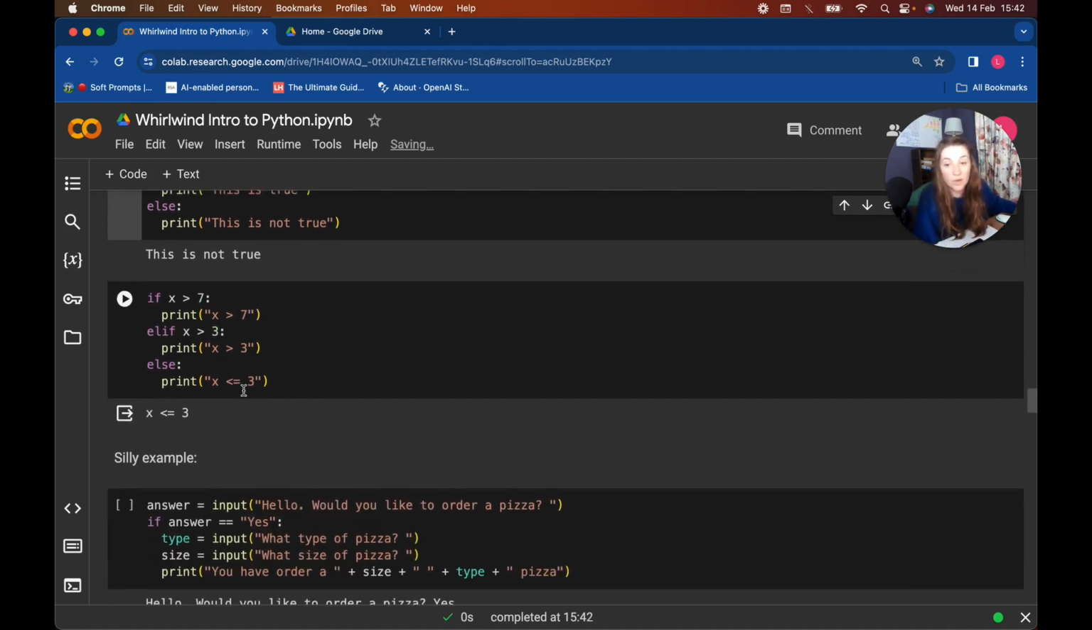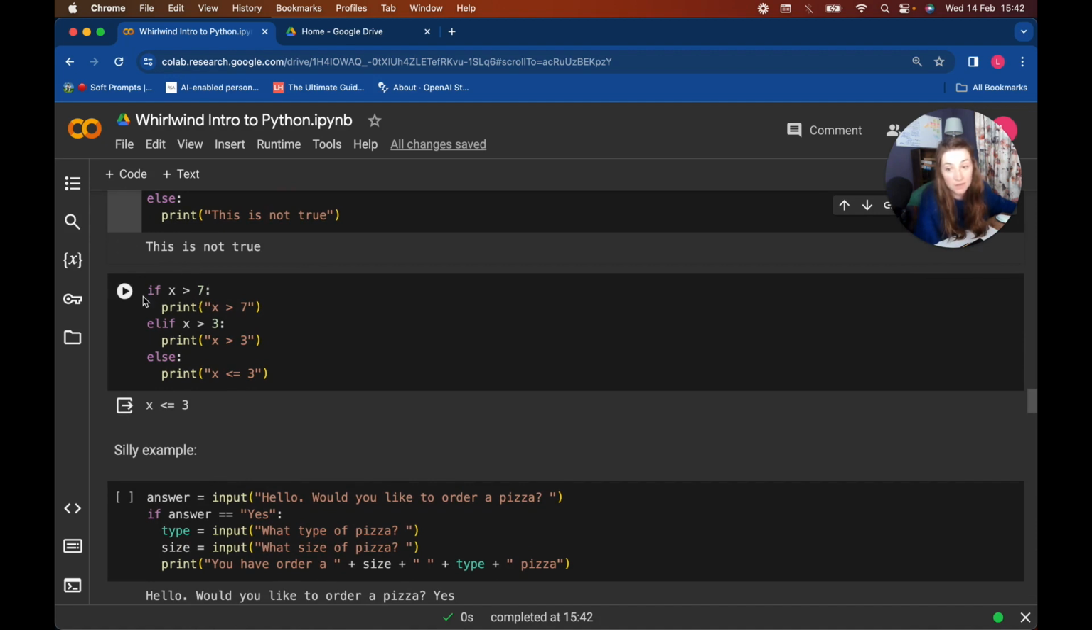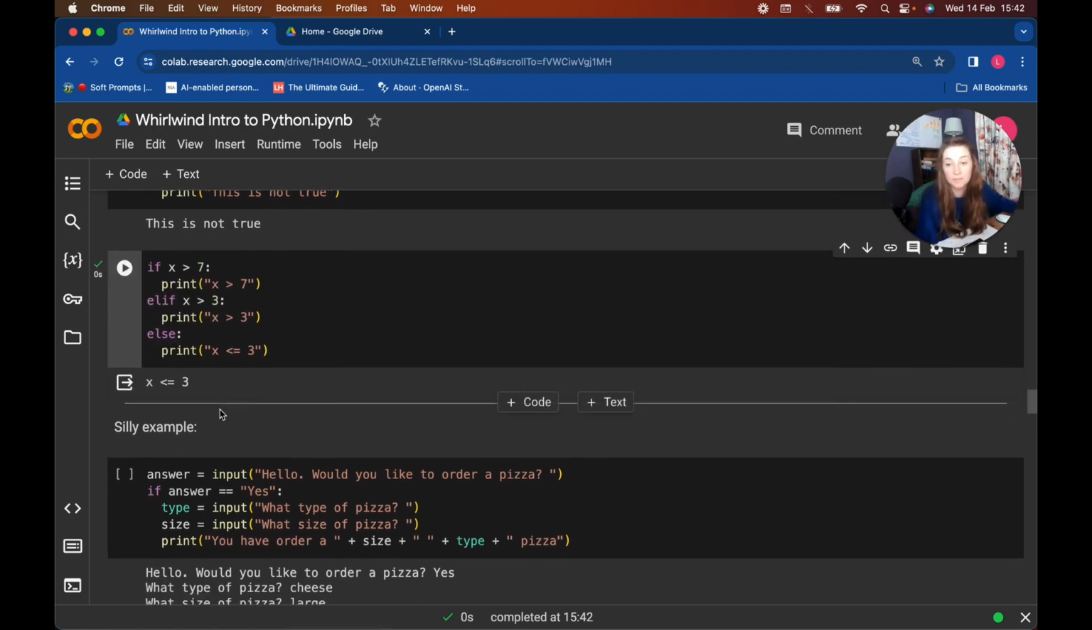So we can go on and write it with the elif statement. So if x is greater than 7, colon, new line, tab, do what you want to do. Else if x is greater than 3, so that'll be if x is between 3 and 7, else print x is less than 3. And it was 1, so it's less than 3.